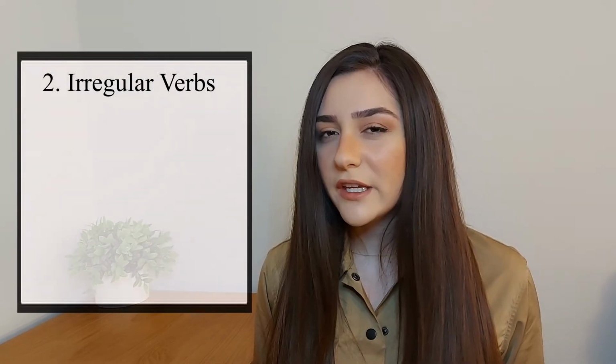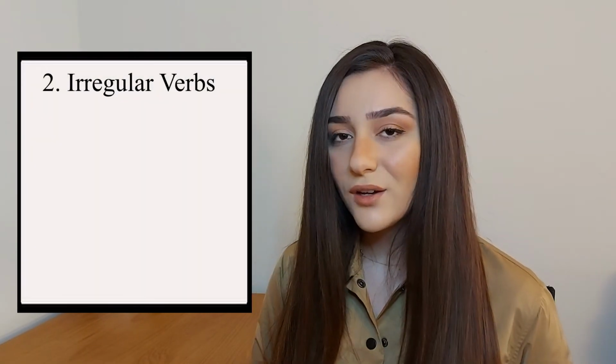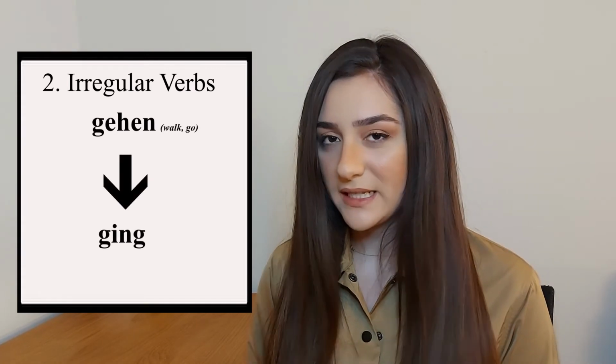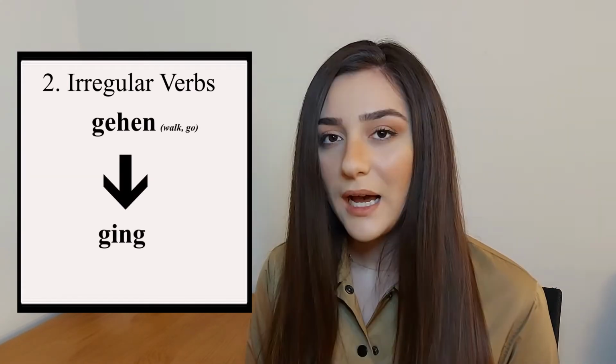Now let's go to the second category of verbs. How do we conjugate the irregular verbs? Let's take a look at an irregular verb. The verb gehen is in Präteritum ging. How do we know that?